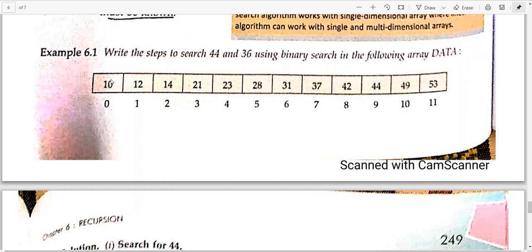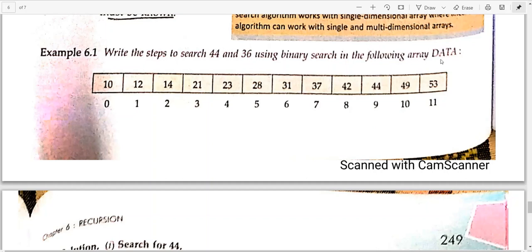We will be having an input like this, and we will start our index from 0 and go up to the maximum number it accepts, according to the elements only. The first element index is 0, the second element index is 1, and the last element index is 11. So in total we have 12 elements inside this array. The name of the array is data.